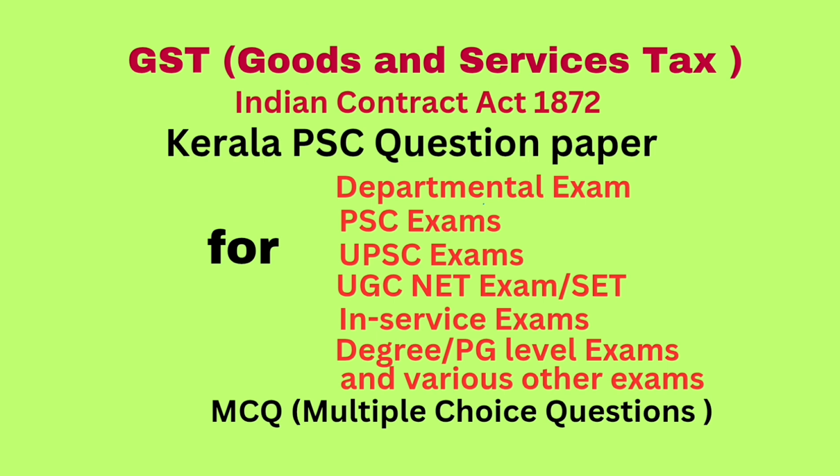Question number 32. How many sections are there in Integrated Goods and Services Tax Act 2017? Answer 25. Question number 33. Government as per the Union Territory Goods and Services Tax Act means the administrator or any authority or officer authorized to act as administrator.